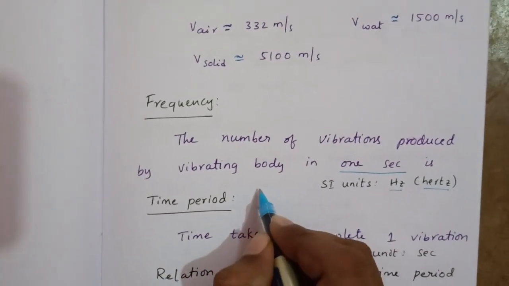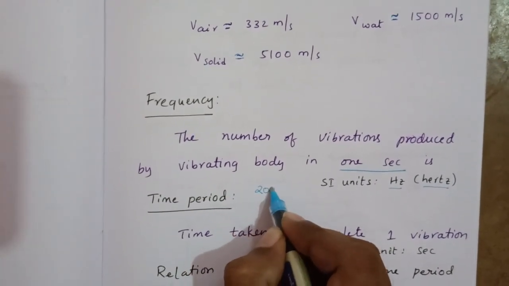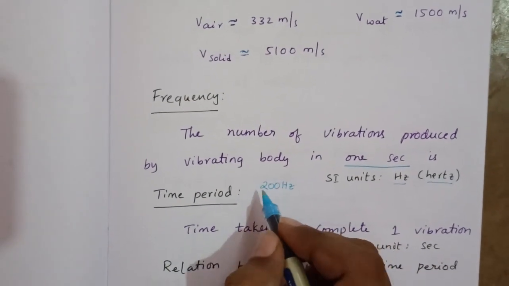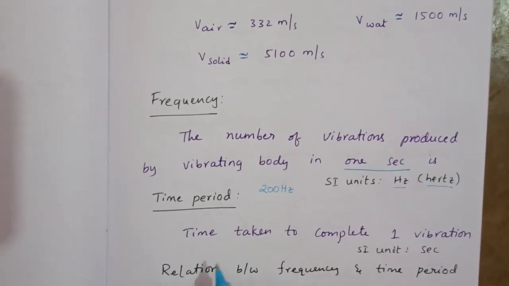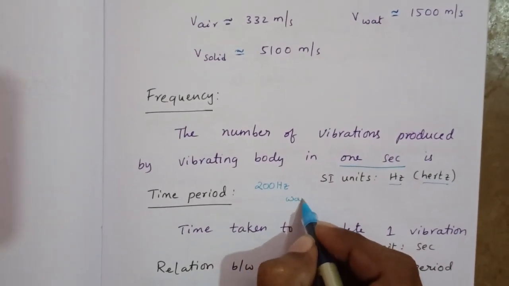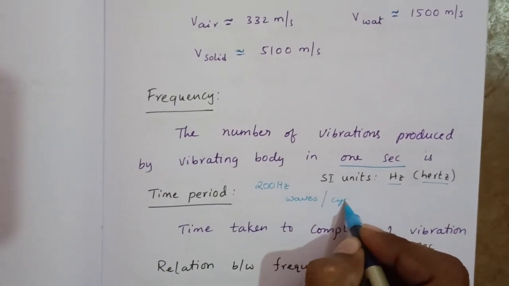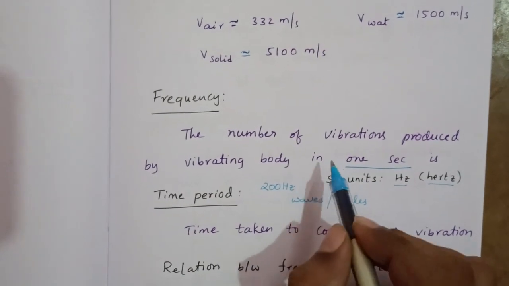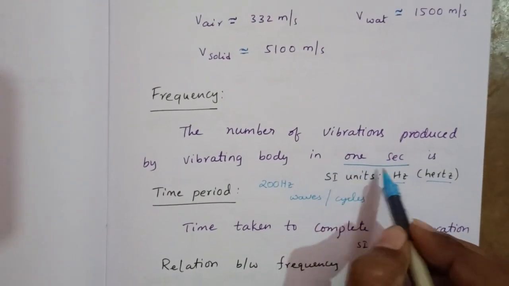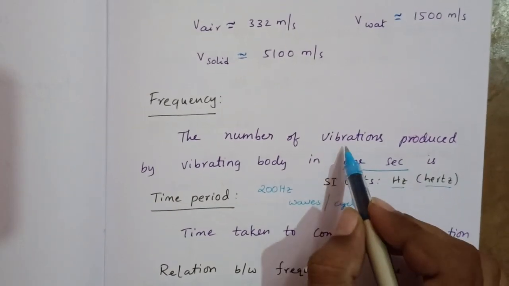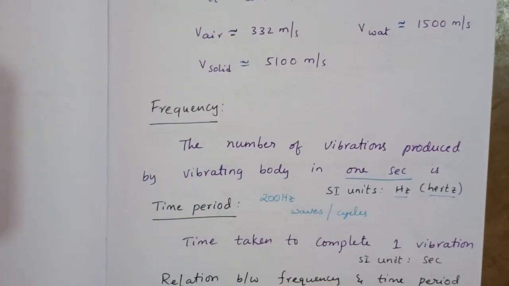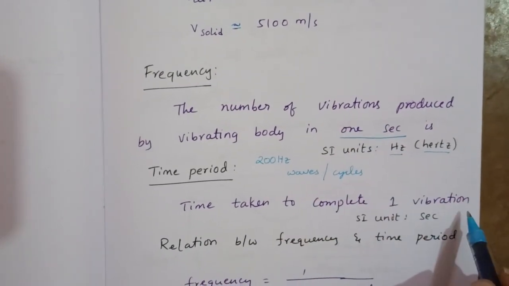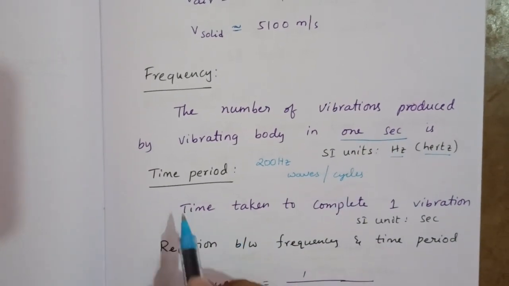For example, if you say the frequency of the sound is 200 hertz, it means in 1 second the source is producing 200 vibrations, 200 waves, or 200 cycles. Vibrations, cycles, waves are the same. Here the time is fixed, and in 1 second we are calculating the number of vibrations produced, which is frequency. If you reverse it, the vibrations are fixed at one vibration, and we calculate the time. That becomes the time period.